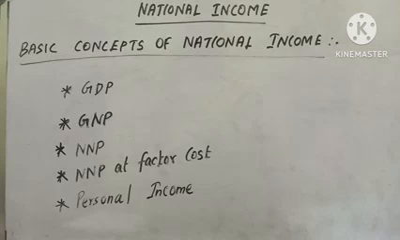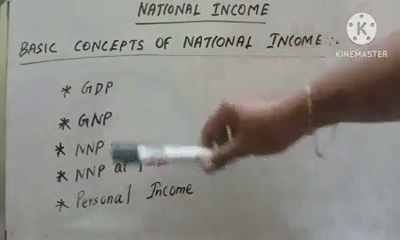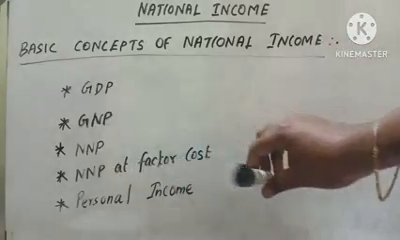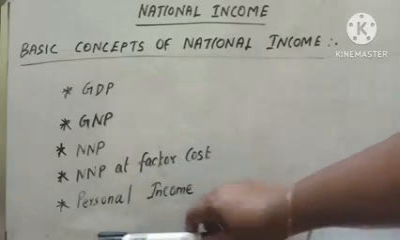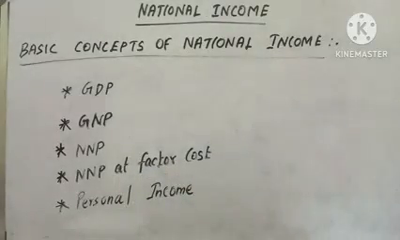Okay students, let me discuss what are the concepts included in the national income. The first one is GDP, the next one is GNP, the third one is NNP, then NNP at factor cost, and then the personal income. Here let me begin with GDP.